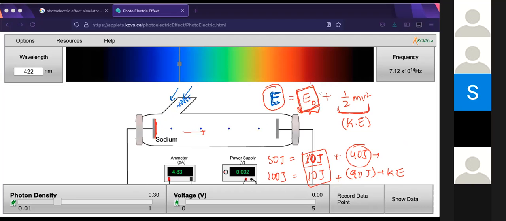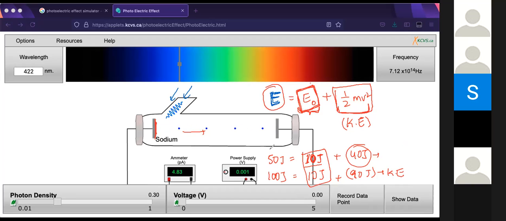This much energy is used in ejecting the electron, getting it out, and all of the remaining energy is converted into kinetic energy. So E naught is the minimum energy. Yes. Plus whatever is remaining, if it's more than that, the rest of it will be used for kinetic energy. Correct.